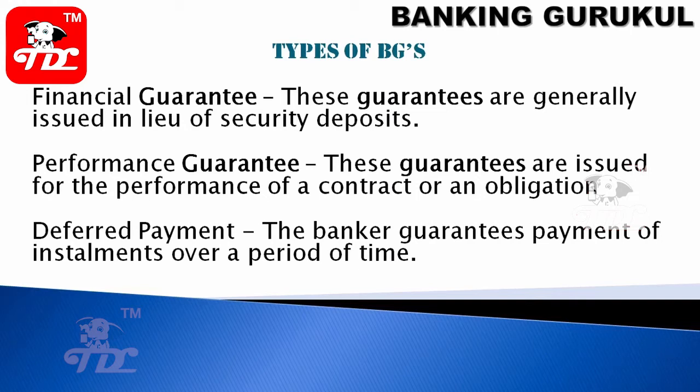Deferred payment: the banker guarantees payment of installments over a period of time. In the previous case, the total amount will be given to the beneficiary, but in the deferred payment case, the payment will be given to the beneficiary installment-wise.